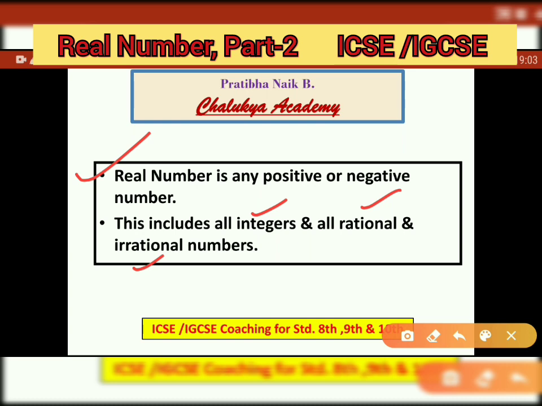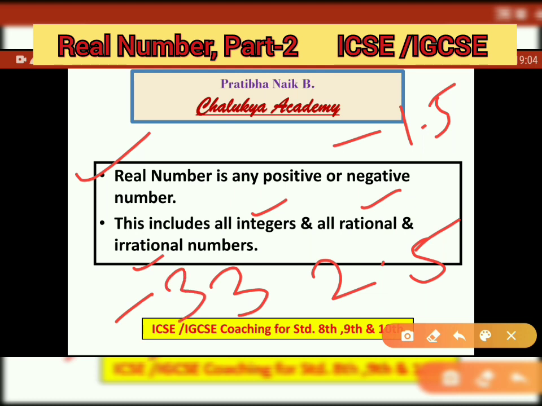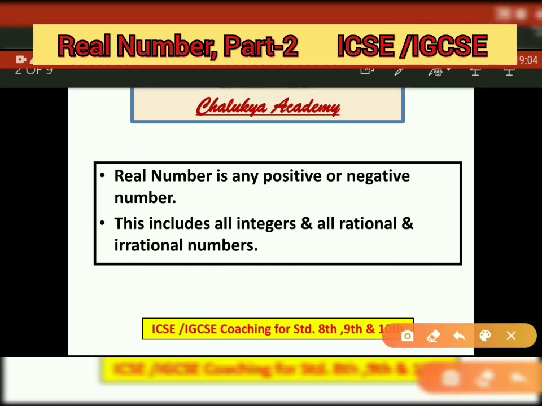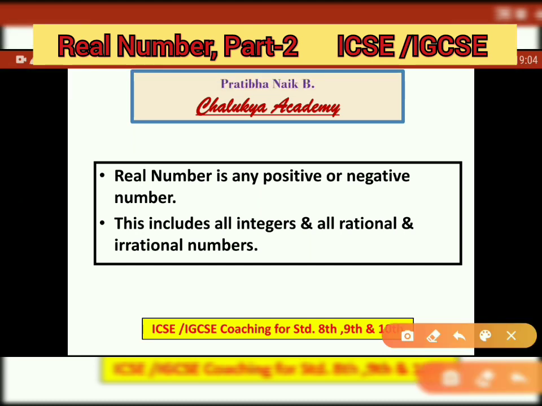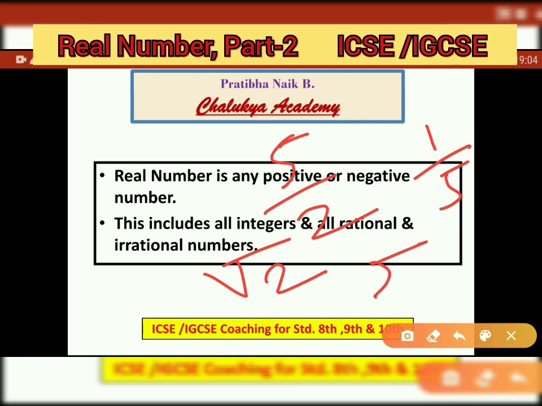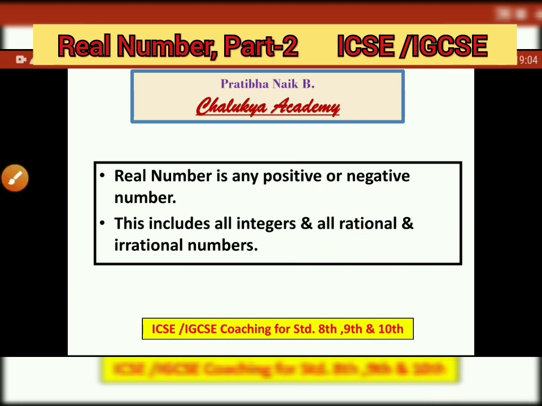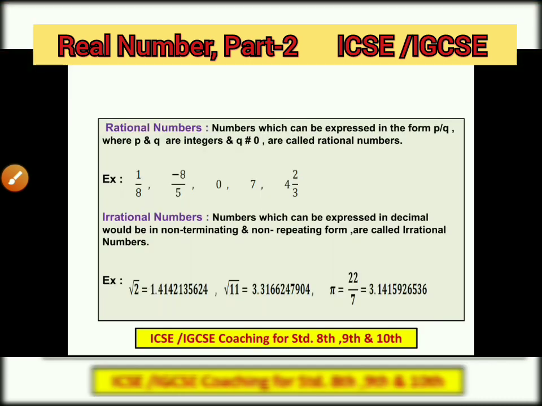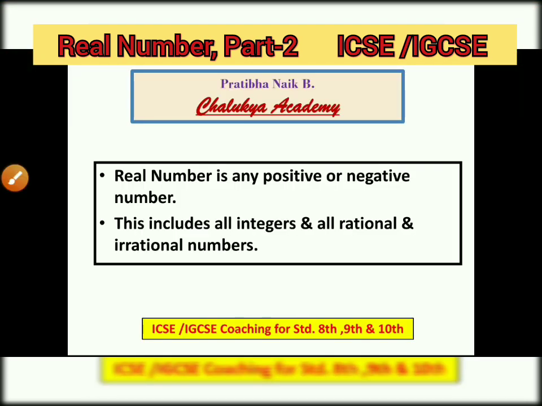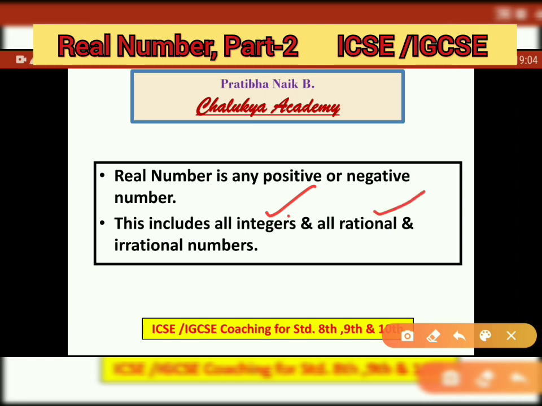Positive and negative number means what? Minus 1.5 is a negative number, or we can take 2.5, or 3, or minus 3. We can take 1 by 5, it is again a real number. We can take 5 by 2, it is again a real number. Square root of 2 is again a real number. Pi is also a real number, because real number includes all. So real number includes integers, rational numbers and irrational numbers.